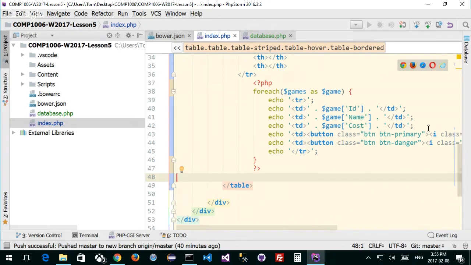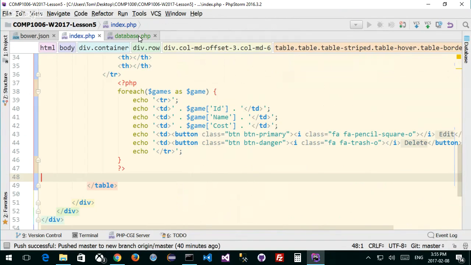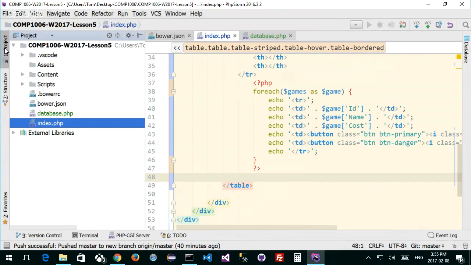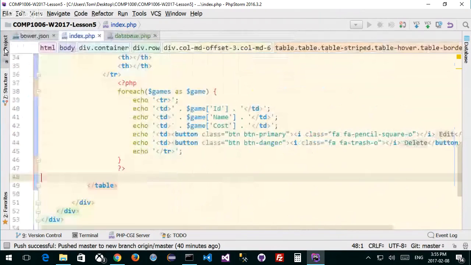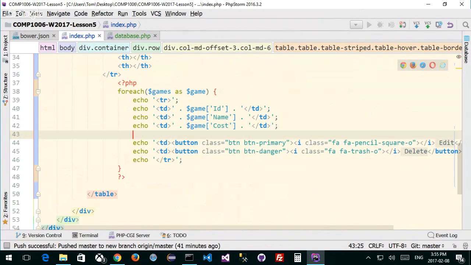So I need to change this up. Let me just make some more room. And again, if you notice, what I've been trying to do here is make room by hiding. And how do I show in PHP Storm? Because I know we're all learning PHP Storm now. You can see that I can click on project. Clicking on project opens and closes the project explorer. I don't want to keep it open unless I have to, because I need the maximum room for you guys, right? So how is it going to look a little different? It's going to look like this.